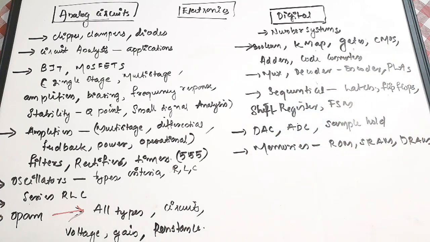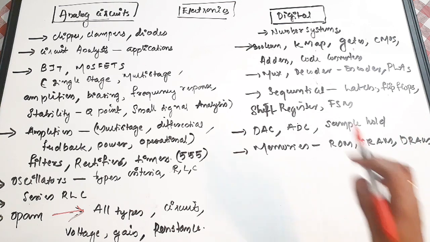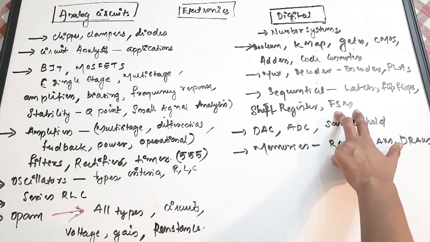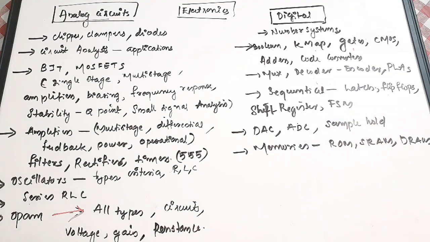The next one is sequential circuits, latches, flip-flops, all flip-flop areas are important. Shift registers, FSM. Okay, so these are the important areas. In the FSM area itself, we can find Mealy type of FSM, Moore type of FSM. Sometimes you need to find, for a particular sequence of input, how many times the output is detected by the sequence detector or the FSM. That type of questions you can find.